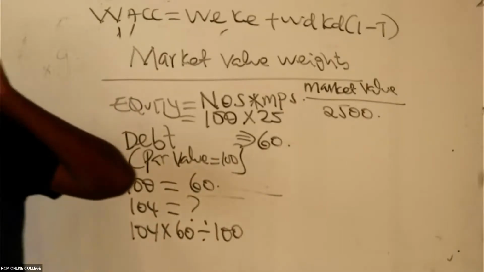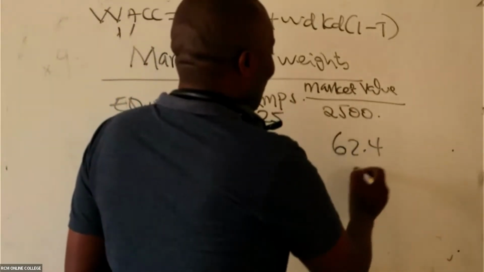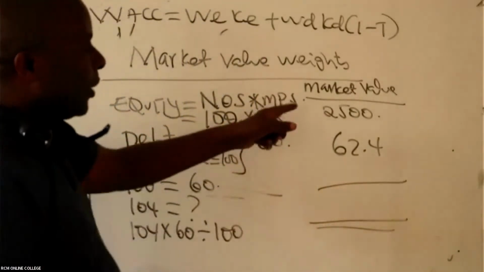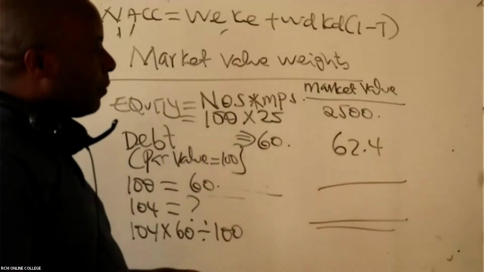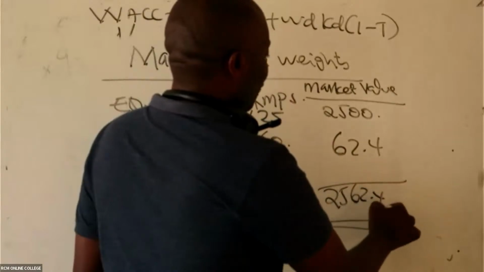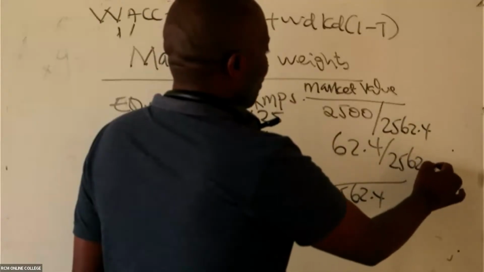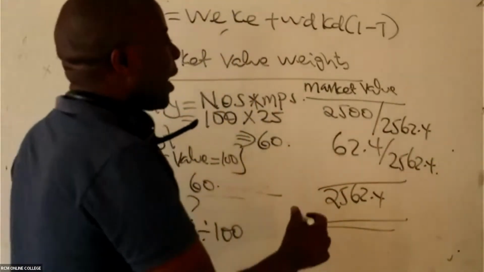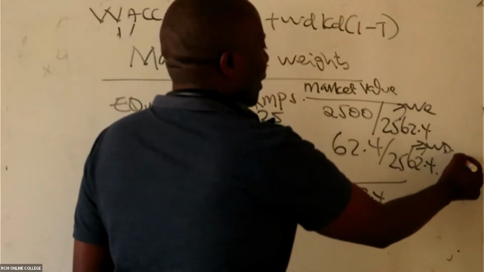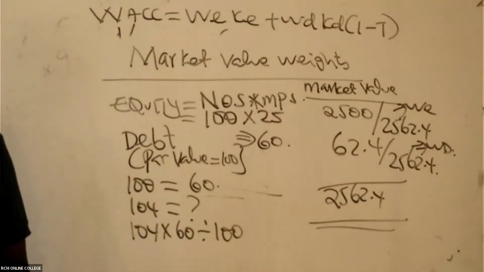P0 stands for what here? The current market price per share, 62.4. So they give me the total here. When you add 2,500 plus 62.4, this will give me 2,562.4. So divide by 2,562.4. These are now the weights. This is the weight of equity, and this is the weight of debt.